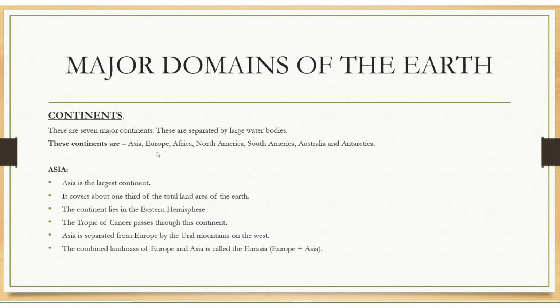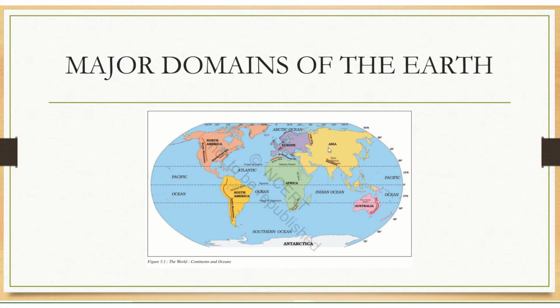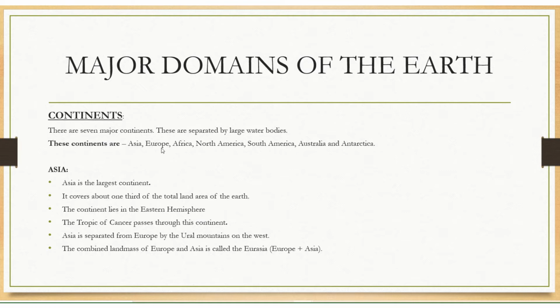First, the continents we see on the map: Asia, Europe, Africa, South America, North America, Australia, and Antarctica. These are the seven continents. And Asia is the largest continent.